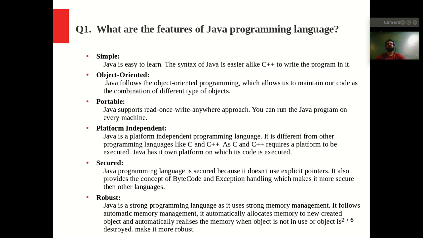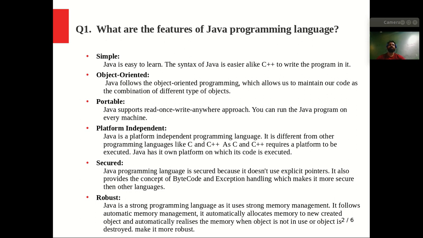To access those methods and variables, an object is required. You need to create the object first for that class, and then with that object, you can access the variables and methods. So it is an object oriented programming language.